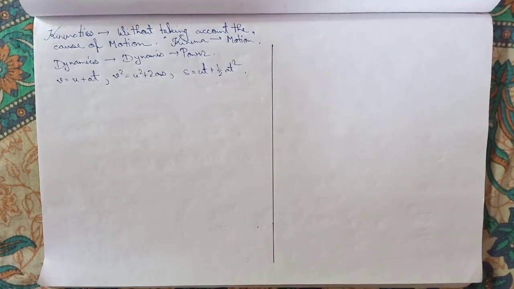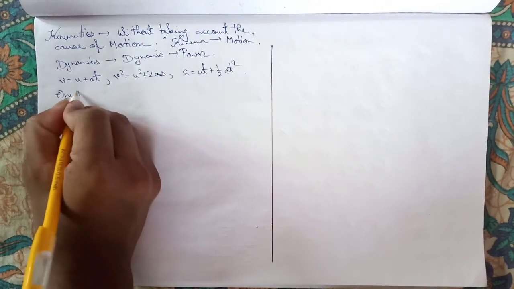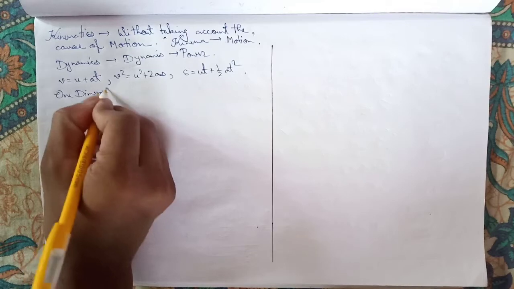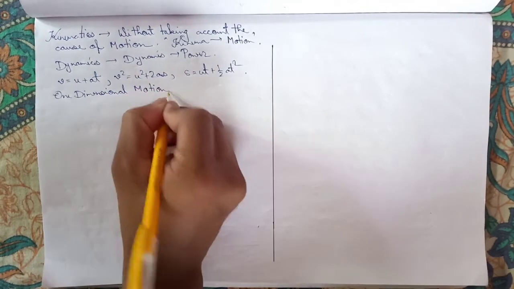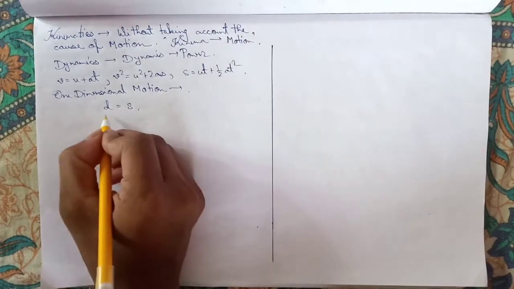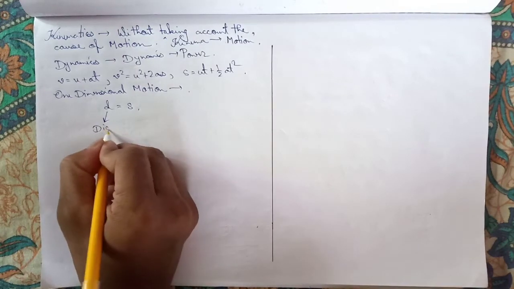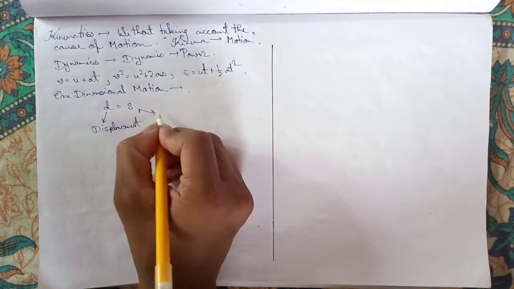The two terms are almost similar, but there is a difference. Displacement is a vector quantity and distance is a scalar quantity. And one more thing: in the case of one dimensional motion, displacement is the same as distance. Here it is the displacement magnitude, and S is written as distance.